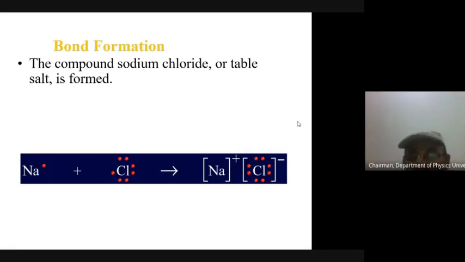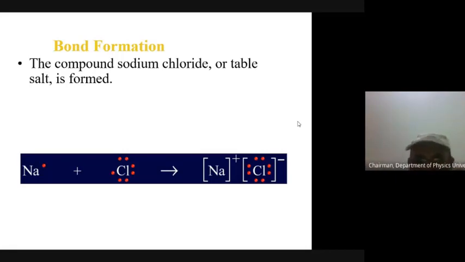So from where does the bond come? Please note this very carefully: neither is the electron completely taken by the chlorine, nor does the sodium give it away. The chlorine considers that the sodium was very good and generous to give me one electron.